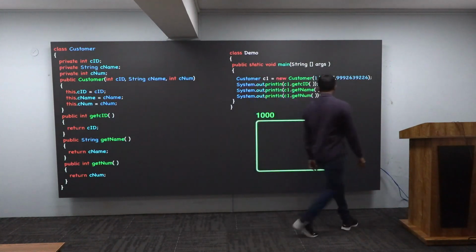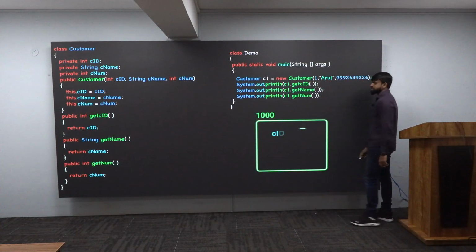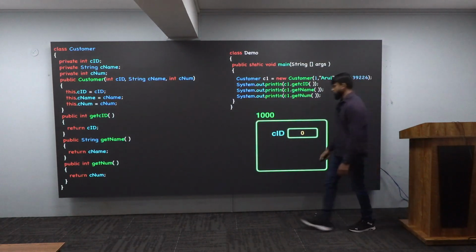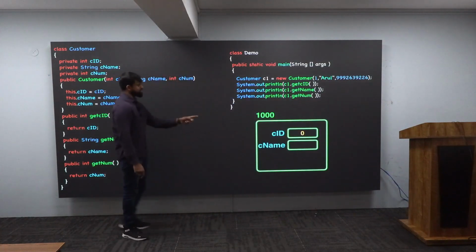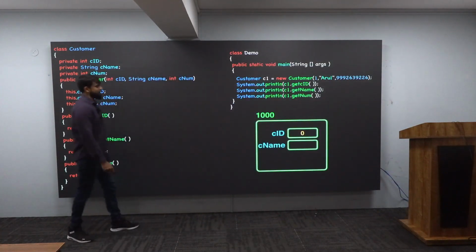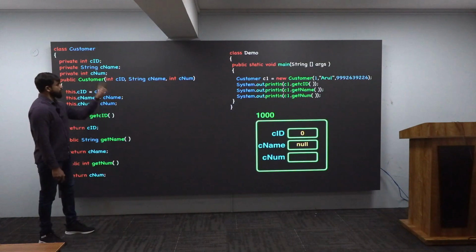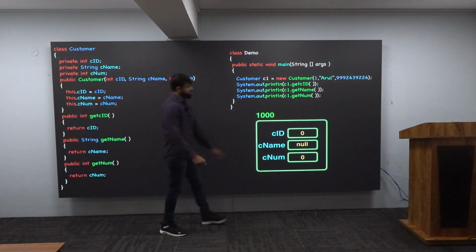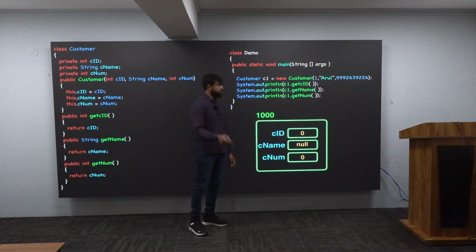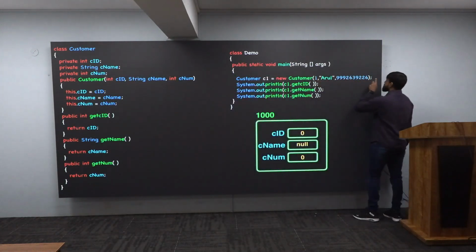Inside this object, you have three variables. CID is number 1, having a default value of 0, followed by CNAME, which has a default value. What is that? Null. You have the next one also, CNUM, and what is it having? 0. Like this, you have a constructor and getters also inside this. Very good.